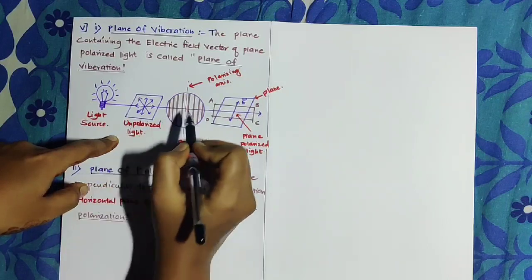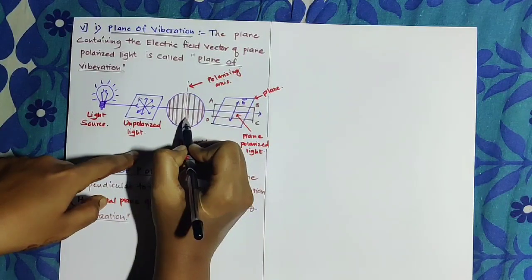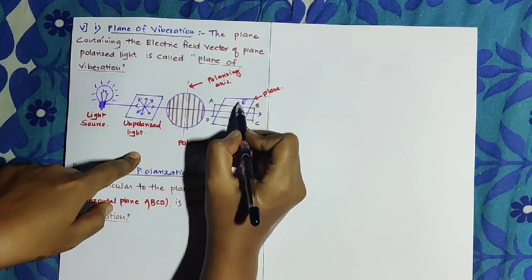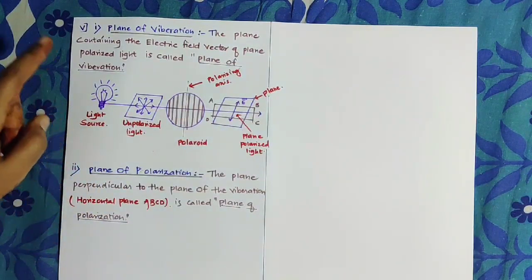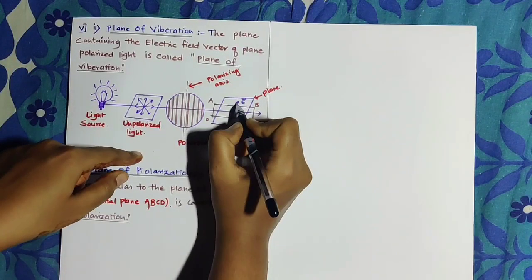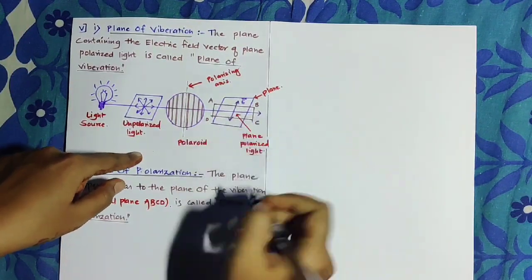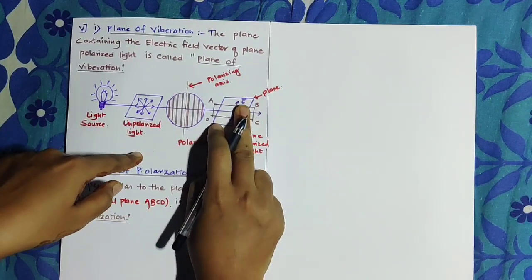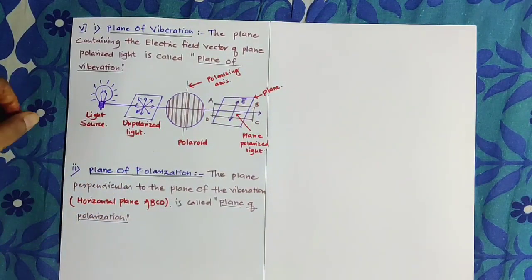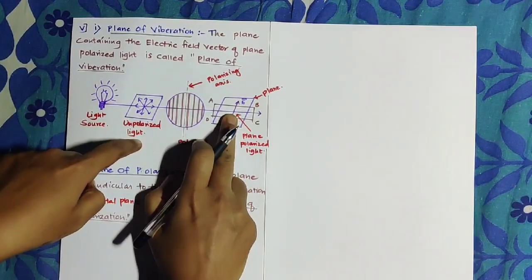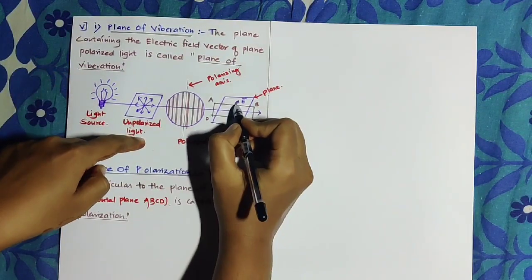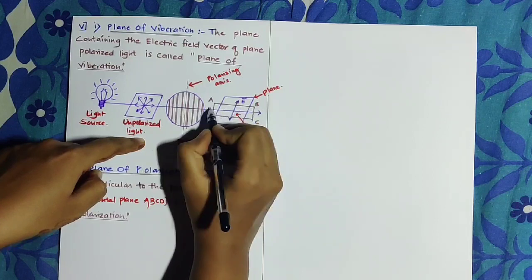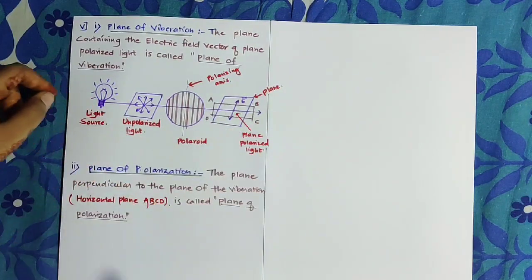When unpolarized light passes through the polaroid, we get plane polarized light, and again we consider this plane polarized light in a plane. The plane containing the electric field vector, this arrow represents the vector and E represents the electric field. That's why it is called the plane of vibration. When we draw a perpendicular horizontal plane to this plane of vibration, that horizontal plane is what we call the plane of polarization.